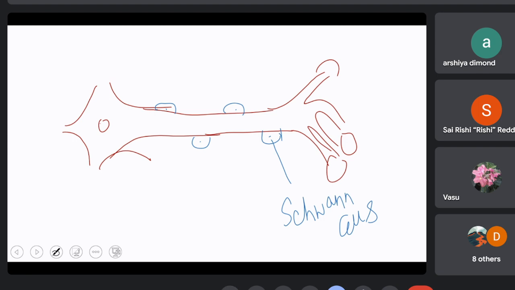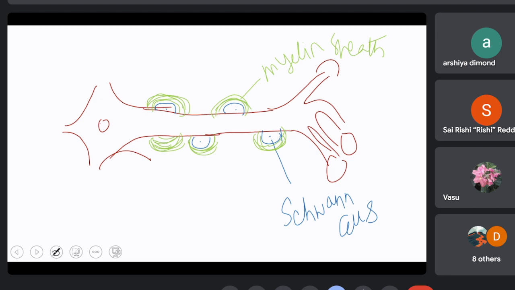Sorry for the inconvenience. So here, these Schwann cells are present. The Schwann cells secrete concentric layers of lipids around them. This concentric layer of lipids is found wherever we come across a Schwann cell. Okay, and this concentric layer of lipids is called the Schwann sheath or myelin sheath.